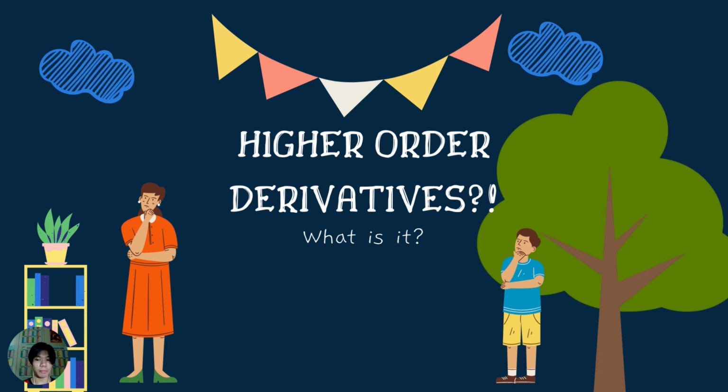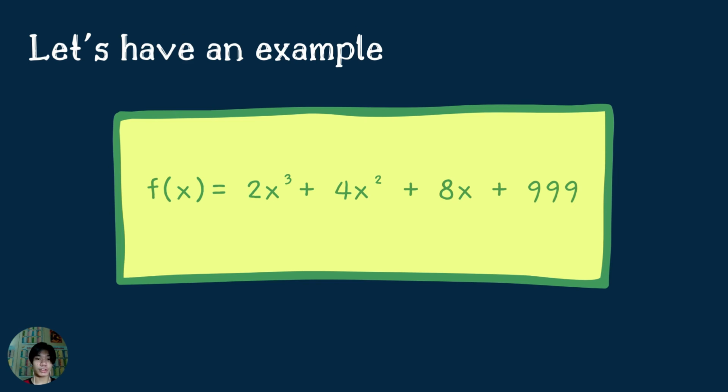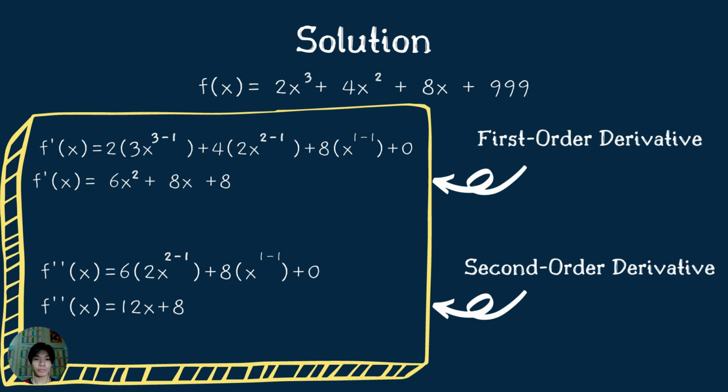So let's have an example. Let us use this function of x, which is 2x cubed plus 4x squared plus 8x plus 999. Let's find the higher order derivatives of this function. To do that, we just need to find its derivatives.